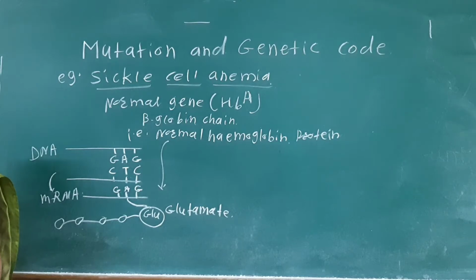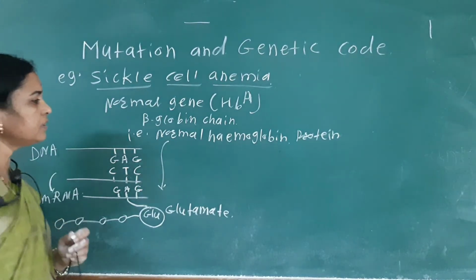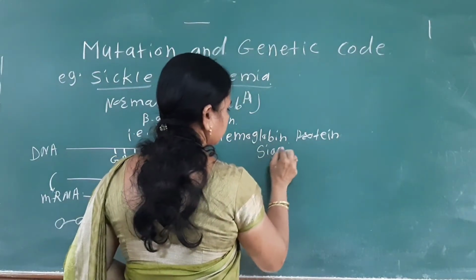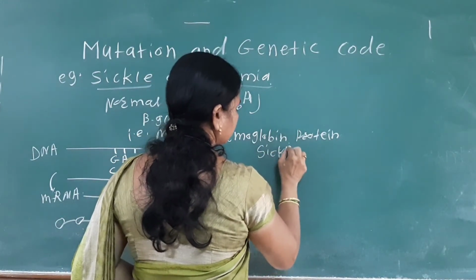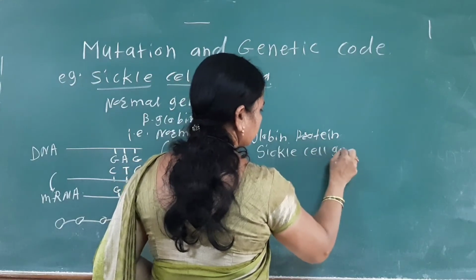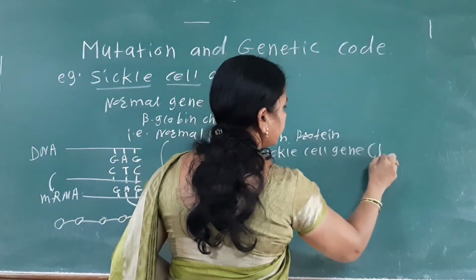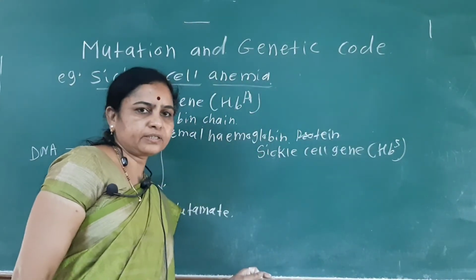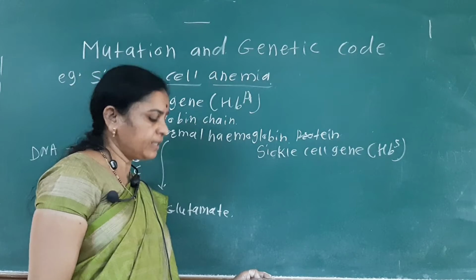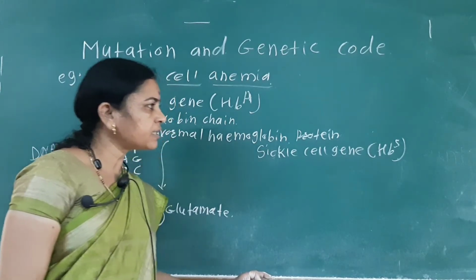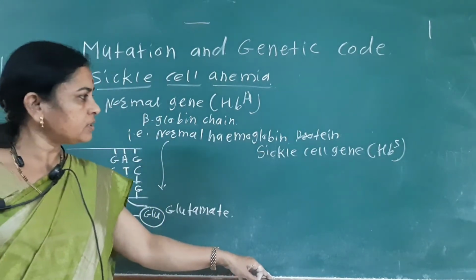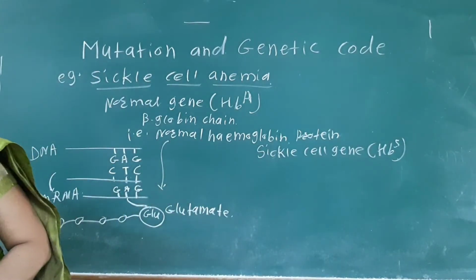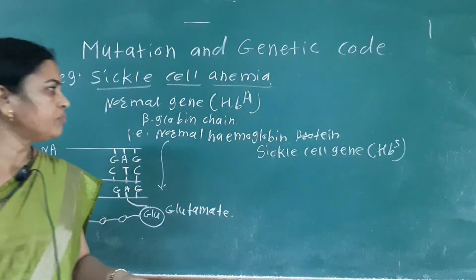Now the sickle cell gene, that is the HbS gene, is mainly responsible for sickle cell anemia. See, here in this gene there is a change in the nucleotide base pair.